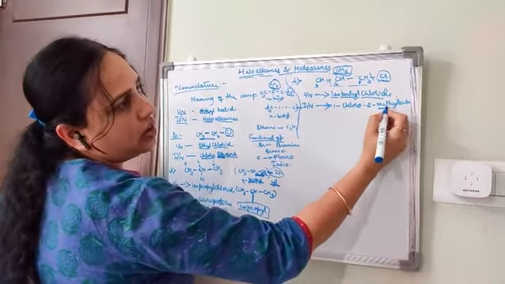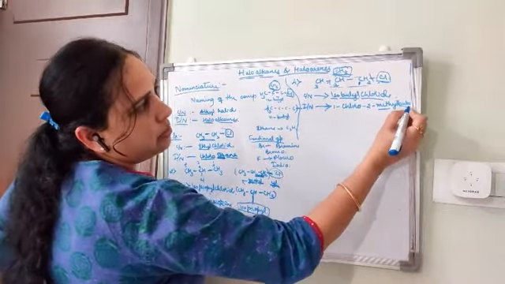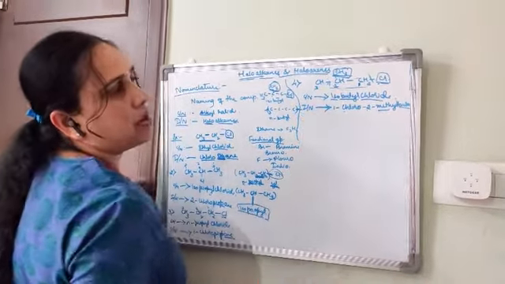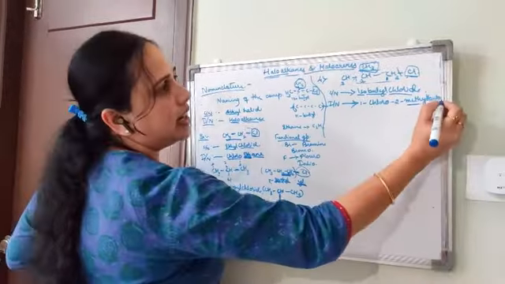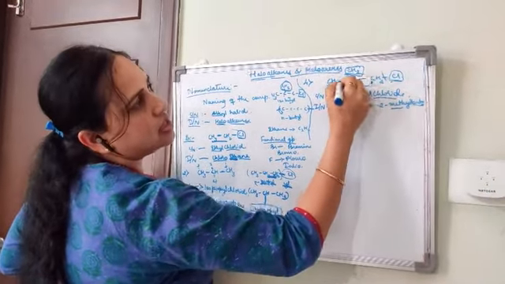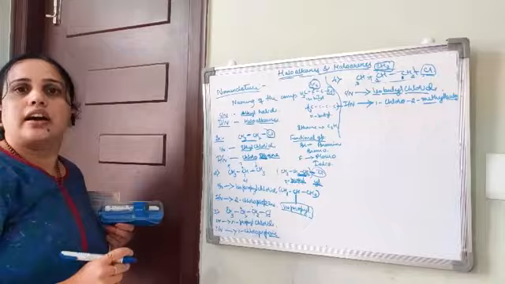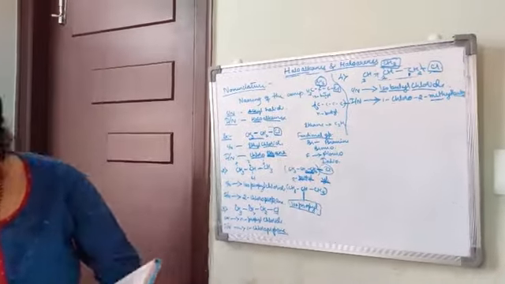Butane is because there are 4 carbon atoms, and ane indicates only single bonds are present in that compound.